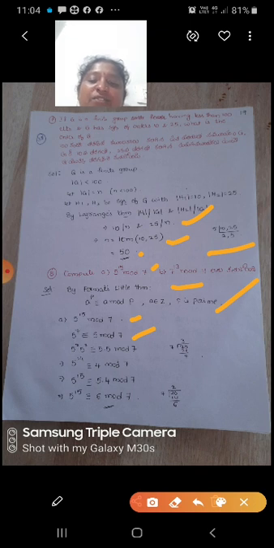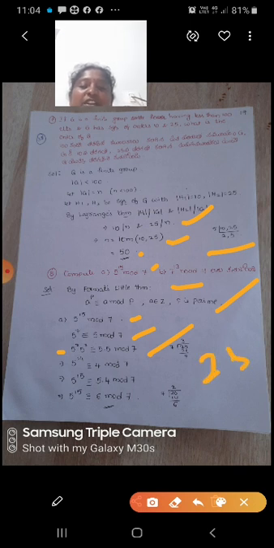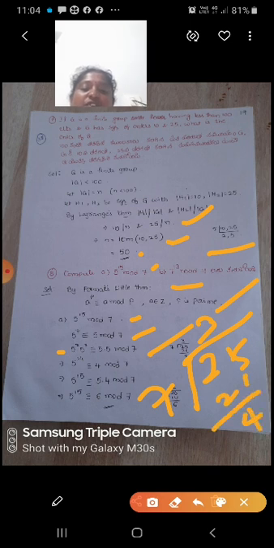This implies 5 power 7 into 5 power 7 is congruent to 5 into 5 modulo 7. That implies 5 power 14 is congruent to 25, and 25 modulo 7, since 7 threes are 21, gives 4. So 5 power 14 is congruent to 4 mod 7.